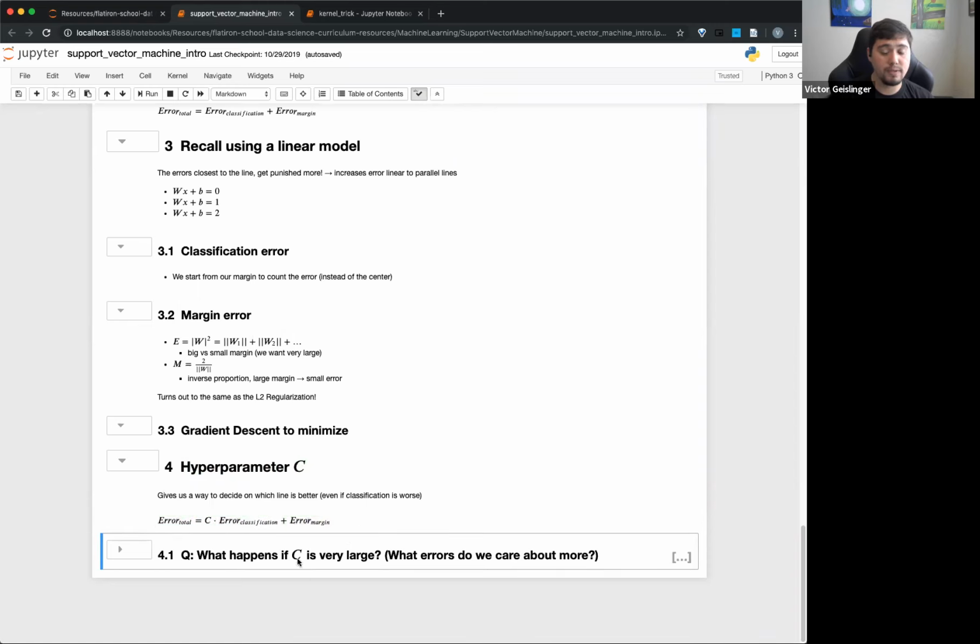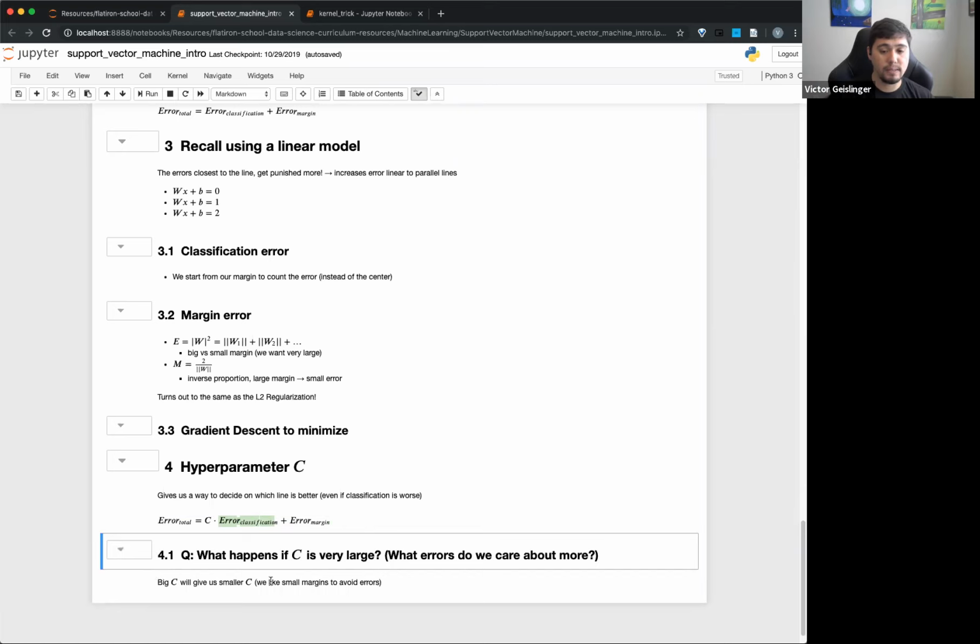So what happens if C is very, very large? What errors would we care more about? The classification. Yeah, right. So that classification error is going to be really enhanced. Remember, gradient descent wants to squish it down as far as possible. So if it can decrease its classification error more, it can decrease the overall error much faster than maybe decreasing the margin error. Okay.